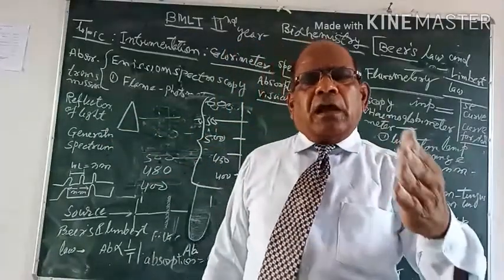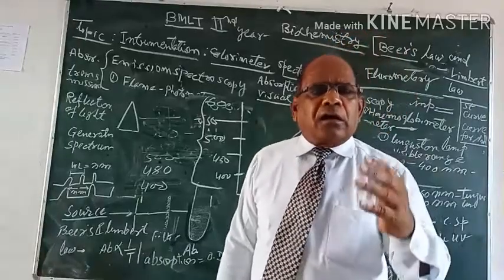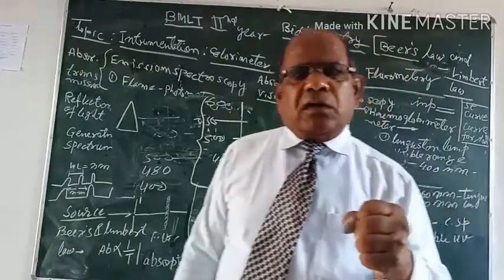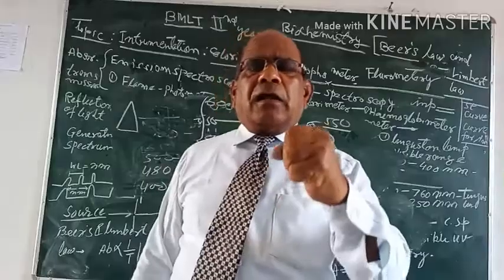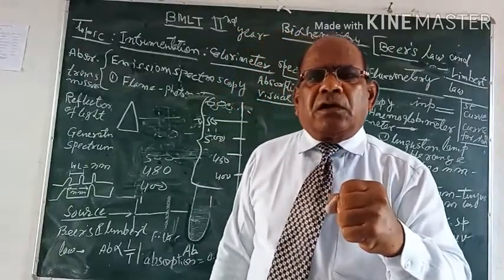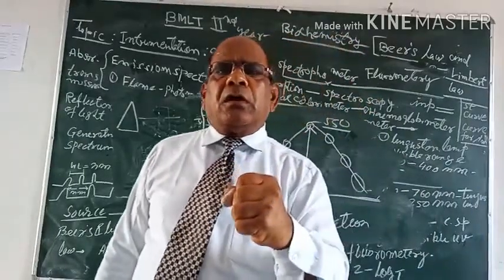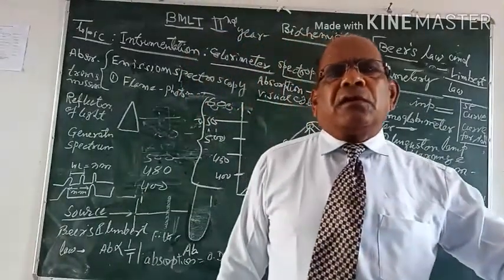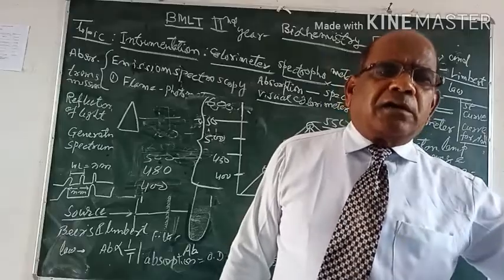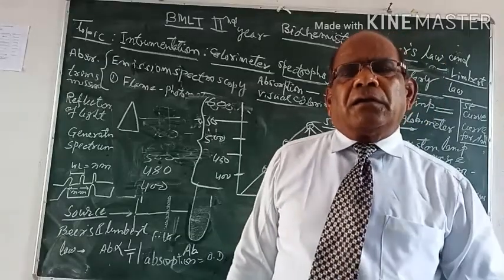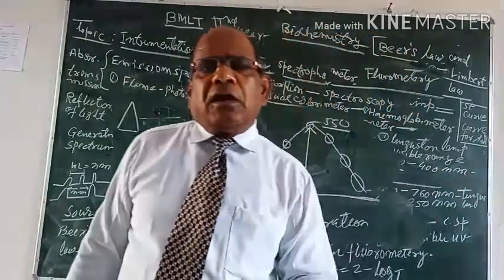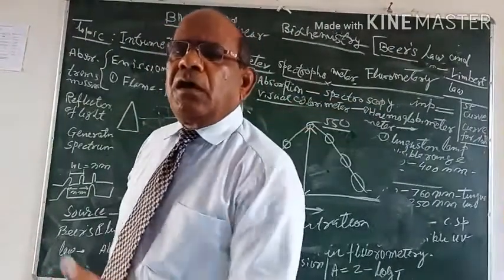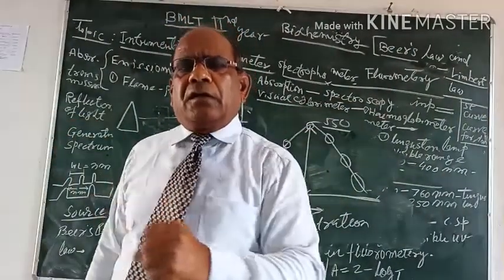So according to Beer's law, the color depth of the solution is directly proportional to the concentration of the color, and the transmission is inversely proportional to the depth of the color.